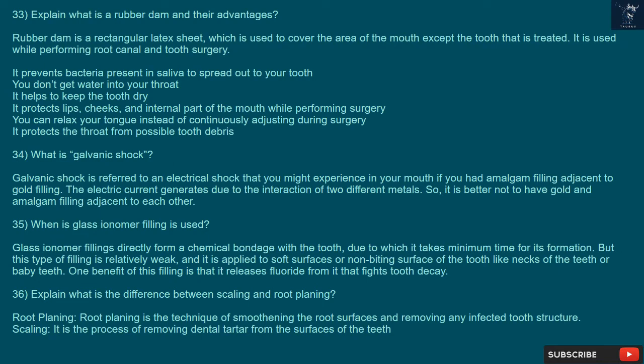36. Explain what is the difference between scaling and root planing. Root planing is the technique of smoothing the root surfaces and removing any infected tooth structure. Scaling is the process of removing dental tartar from the surfaces of the teeth.